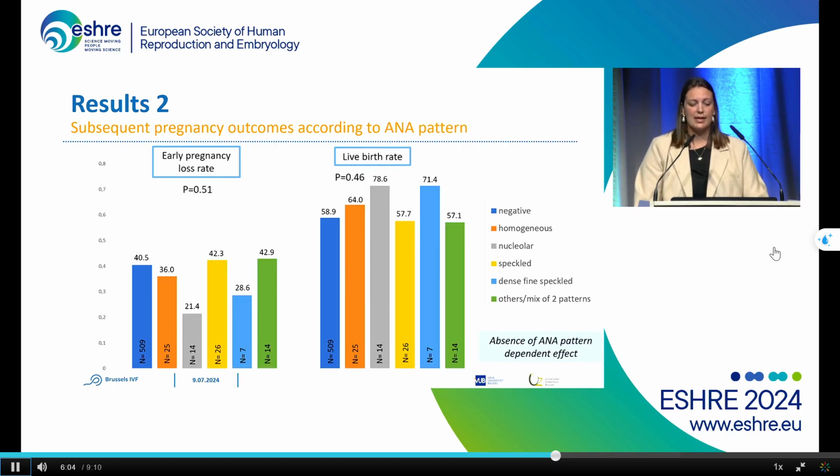Secondly, we wanted to have a look at the outcomes according to the ANA pattern. We have the ANA pattern which is homogeneous, nucleolar, speckled, dense fine speckled, or others, or a mix of more patterns. Here we see also no significant difference in terms of early pregnancy loss rates and live birth rates. So there's no ANA pattern-dependent effect.